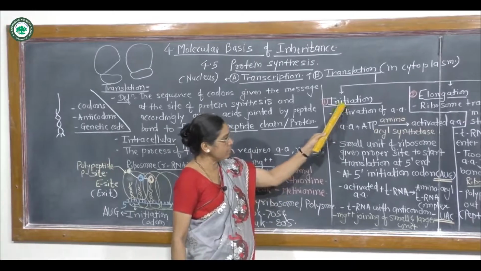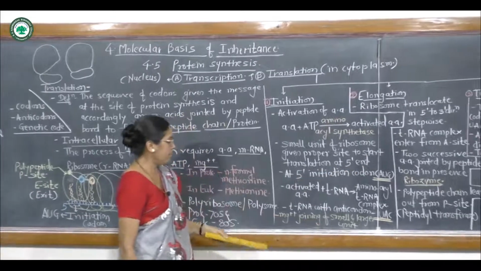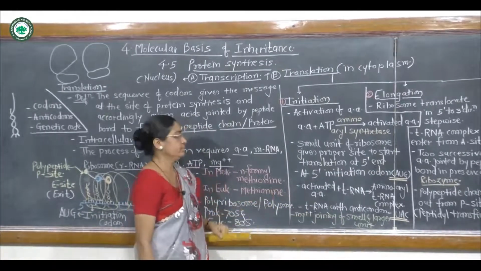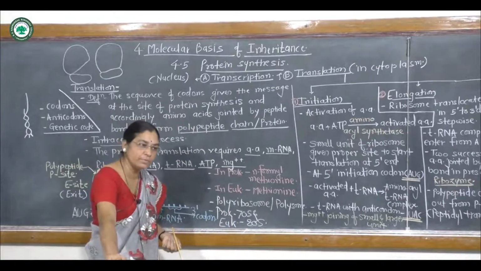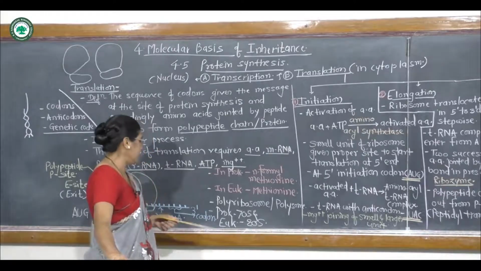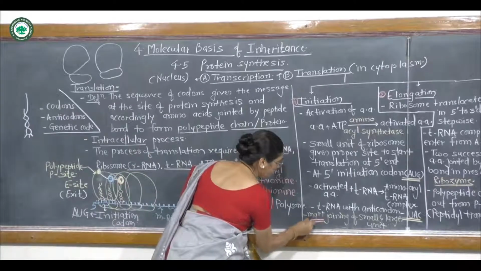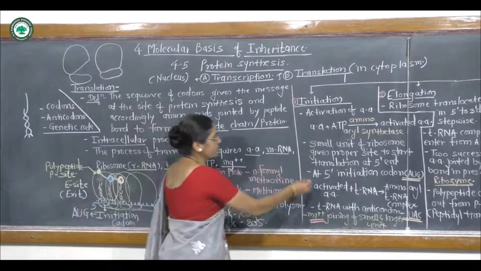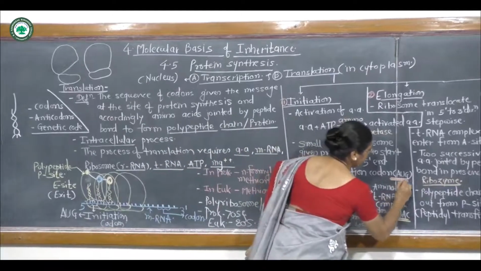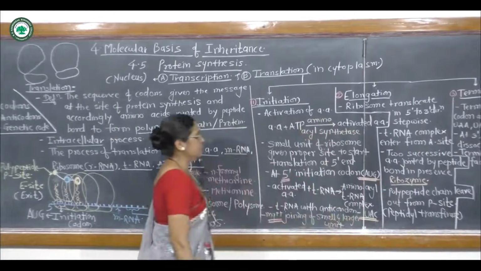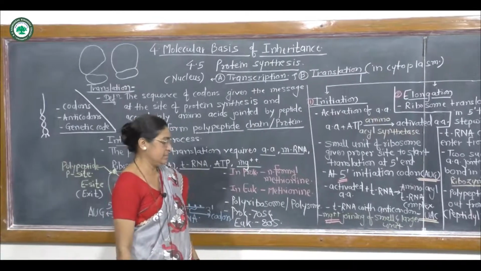The initiation process of translation at the 5' end is by the joining of ribosome. That means here the linkage of messenger RNA with ribosome is achieved, and the process initiates at the 5' end in presence of the magnesium ions, always at the 5' end. Here the initiation codon or the starting codon AUG is present.